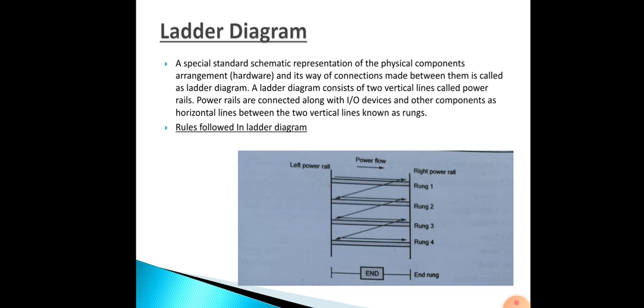So in each rung, from the left it will be input, and at last on the right it will be your output. Each rung can have more than one input, but the output will be only one. Then the input must always be located at the left of the rung and the output at the right hand device. So these will be the rules. Circuits are connected between these two vertical lines.